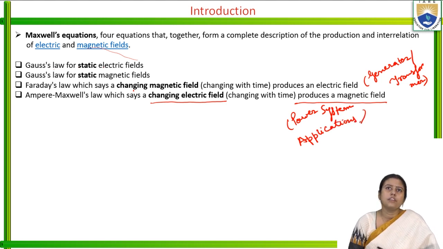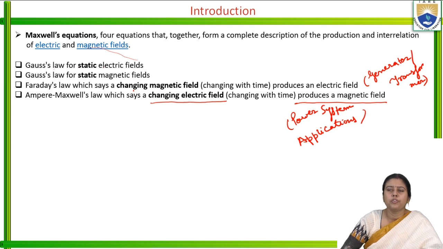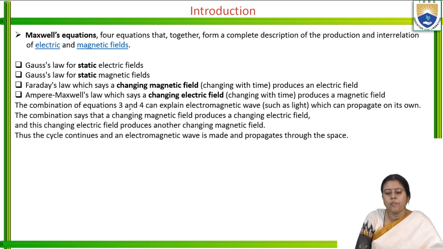So Maxwell's equations have four equations together. First equation is the Gauss law for the electrostatic field. Second is the Gauss law for the magnetic field. Third is Faraday's law, which says about the changing magnetic field. And the fourth is Maxwell's law, which says a changing electric field produces a magnetic field. So the combination of equations 3 and 4 explains the electromagnetic wave.